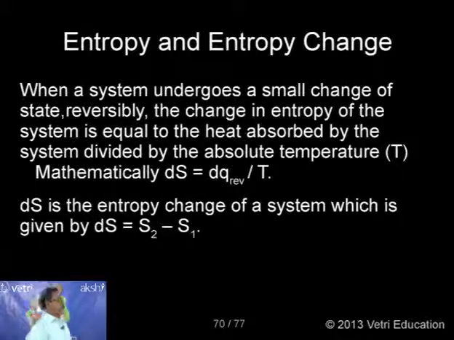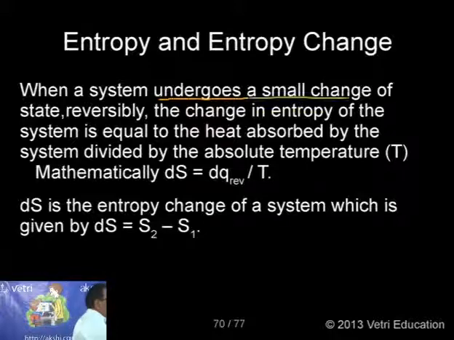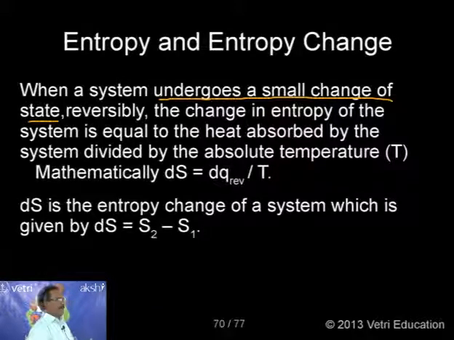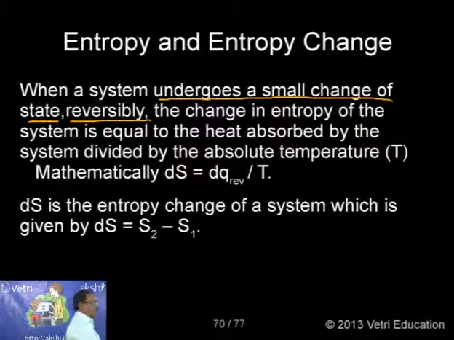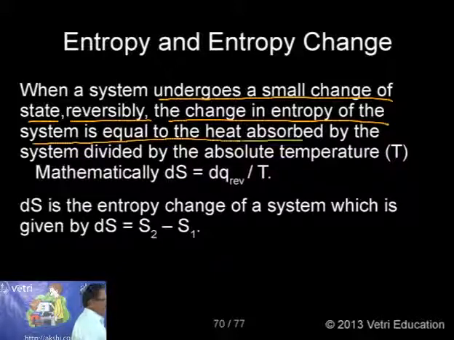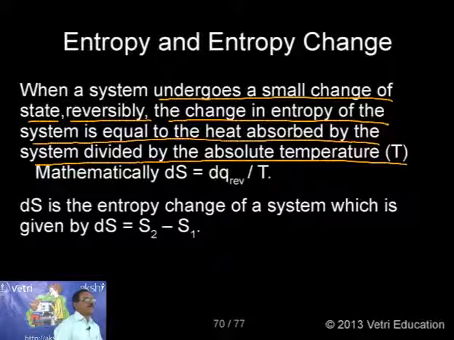Next. When a system undergoes a small change of state, a microscopic change, reversibly, the change in entropy of the system is equal to the heat absorbed by the system divided by the absolute temperature. So I am giving a definition of entropy change for a microscopic change.